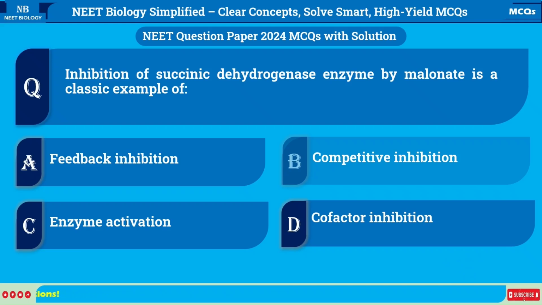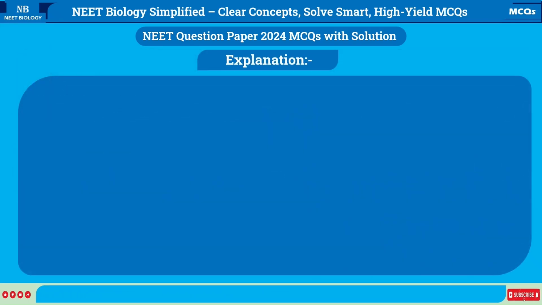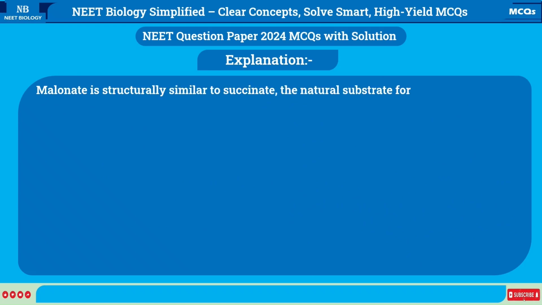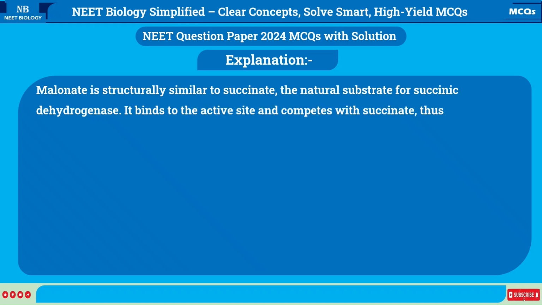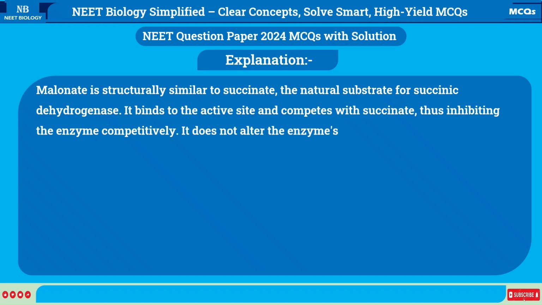Correct answer is B. Competitive inhibition. Explanation. Malonate is structurally similar to succinate, the natural substrate for succinic dehydrogenase. It binds to the active site and competes with succinate, thus inhibiting the enzyme competitively. It does not alter the enzyme's active structure, making this a classic example of competitive inhibition.